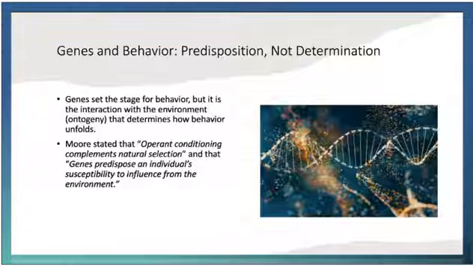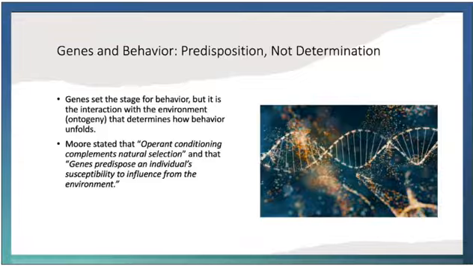Another key point is that genes provide the foundation for behavior, but they don't directly determine it. As Moore explained, genes predispose individuals to certain susceptibilities, but they don't cause the behavior outright. This means that while our genetic makeup provides the physical structures that enable behavior, it's the environment that ultimately shapes how behaviors are expressed. While genes influence the behavior, it's the contingencies of reinforcement that offer the greatest insight into prediction and control of behavior. The ability to learn and adapt through reinforcement provides the flexibility that phylogenetic behaviors lack.